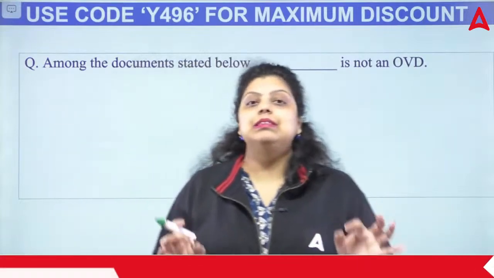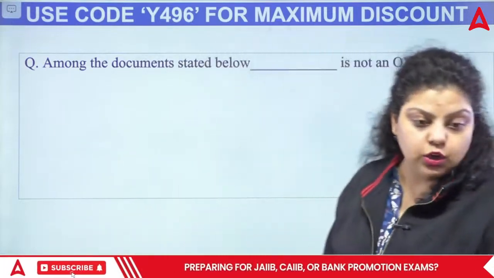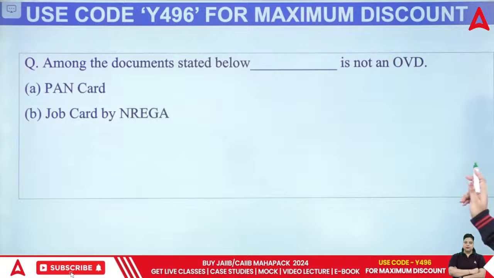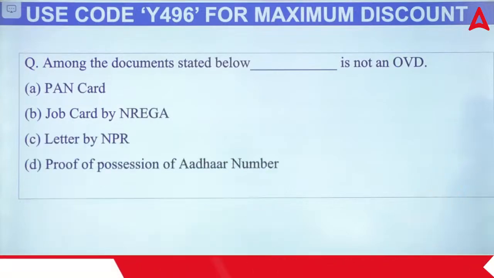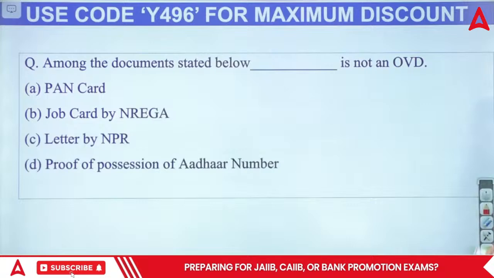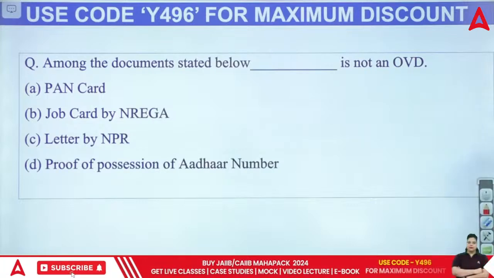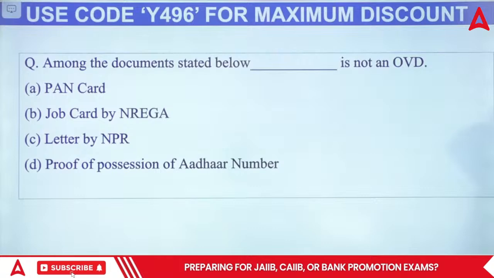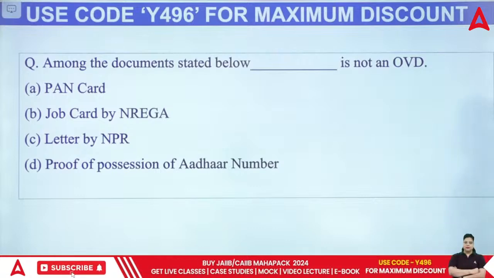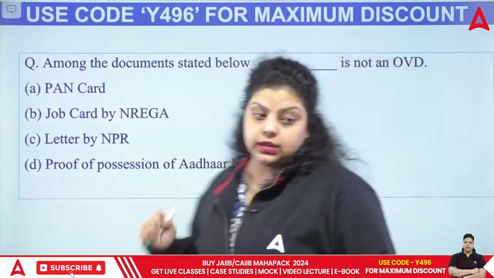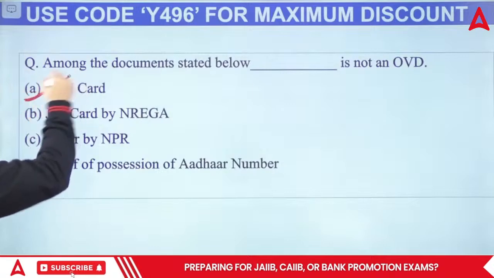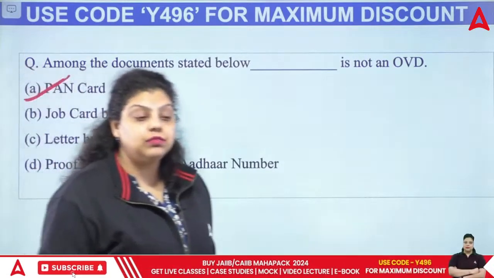Apart from that, there are a total of 6 official valid documents. How many official valid documents are there? 6 are there. The first we are saying is PAN card, job card by NREGA, letter by NPR, proof of possession of Aadhaar number. So I think you can easily answer this question because I have already discussed the answer. Among the documents stated here, which of the following is not an official valid document? That you have to answer: A, B, C or D. As I have told you, PAN card is not anymore an official valid document. So the right answer will be that.